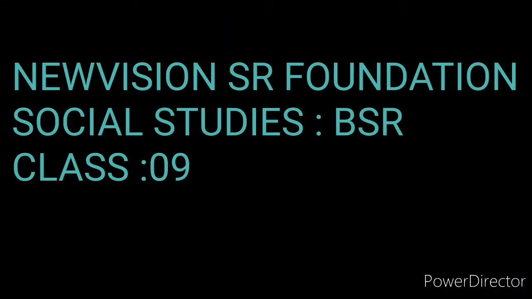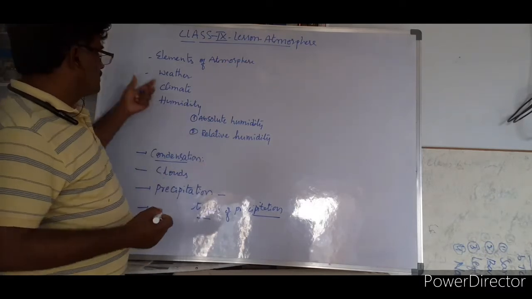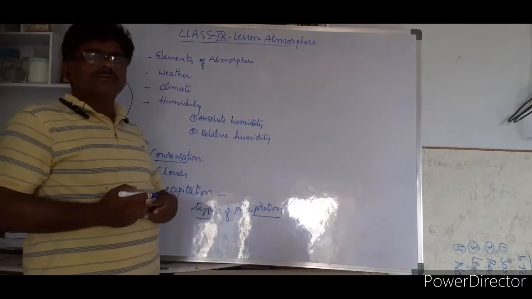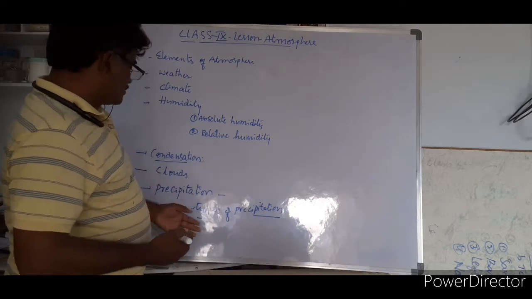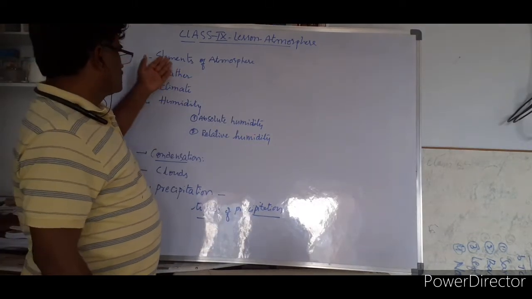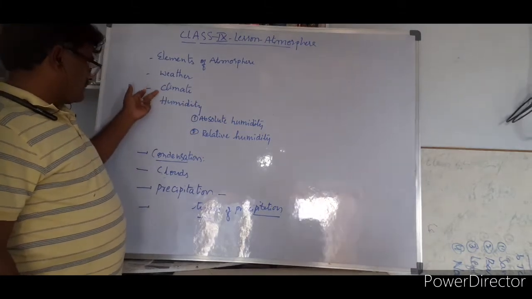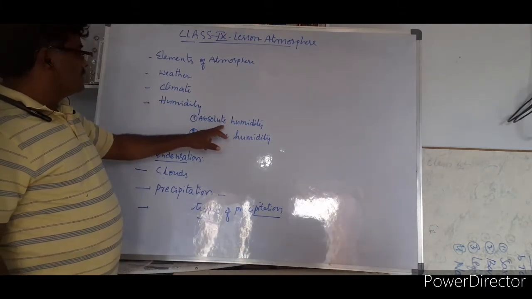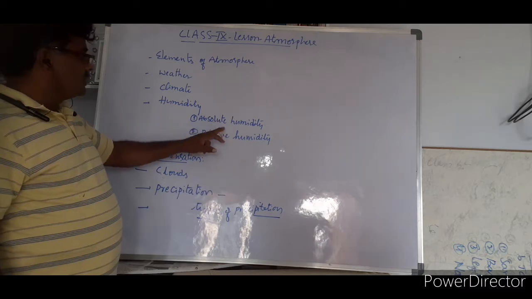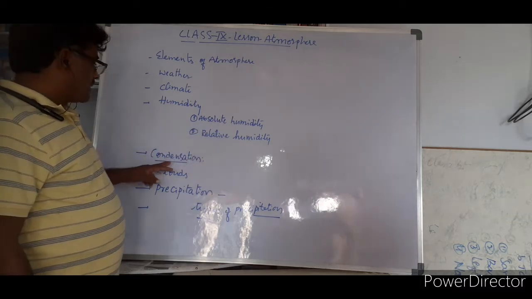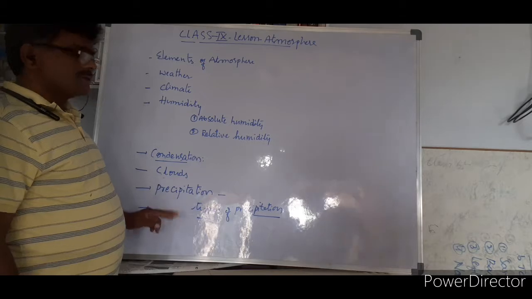Students, today we will discuss types of atmosphere. The subtopic is about types of rainfall. Before going to know about types of rainfall, we will take certain aspects like elements of atmosphere, weather, climate, humidity, in which there are two types: absolute humidity and relative humidity, followed by condensation, clouds, and precipitation.